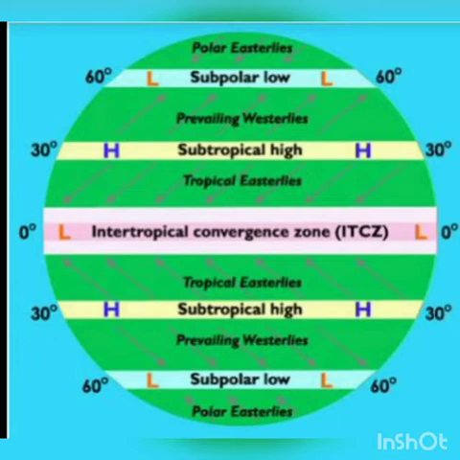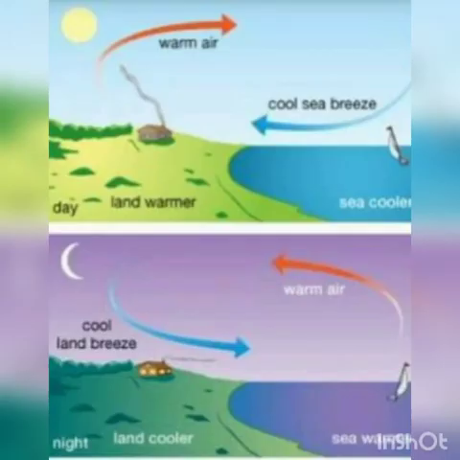So westerlies are also called anti-trades. Why? Because they blow generally from west to east. They are opposite in direction to the trade winds. So we call the westerlies anti-trades. Then another one is polar winds. Polar winds are also known as polar easterlies because they blow towards the east direction. Then we learnt about periodic winds.